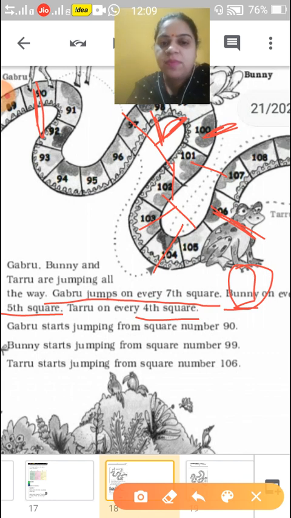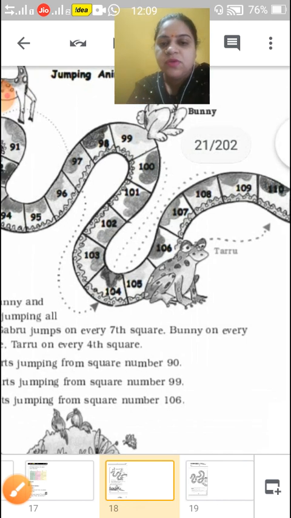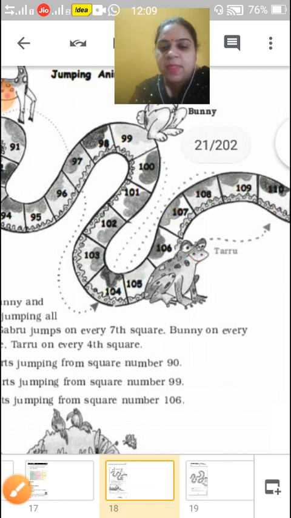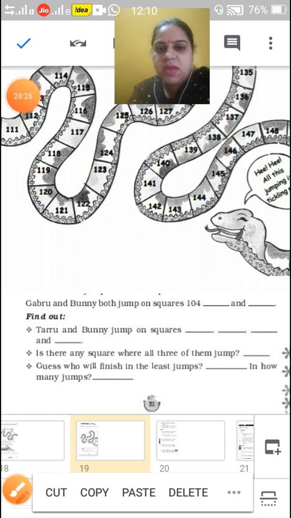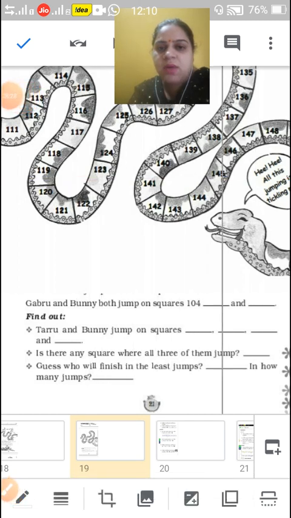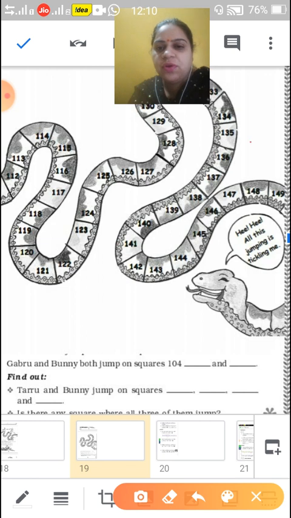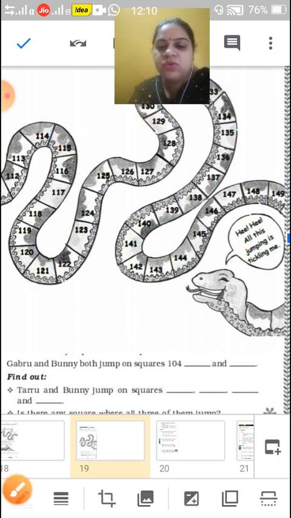Taru starts jumping from square number 106. So he will jump 4. So let's have a look. If Taru starts from here, 1, 2, 3, 4. That is 110 he will go. Understood? Now same here, it continues here how they are jumping. Okay, so you can have a look. Now let's start with our questions.